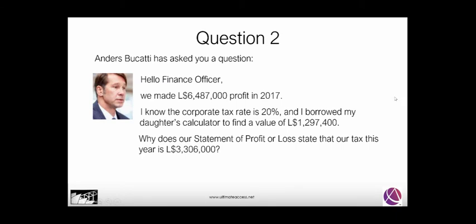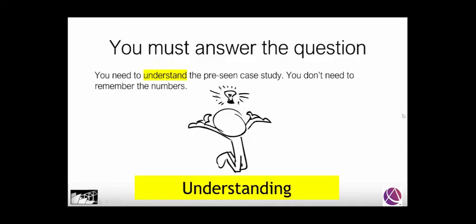Anders Bucati, we know who he is, he's the Chief Executive Officer, and he says, "Hello, Finance Officer, we made $6,487,000 profit in 2017," which he's probably very proud of. "I know that corporate tax rate's 20%, and I borrowed my daughter's calculator to find a value of $1,297,400. Why does our statement of profit or loss state that our tax this year is $3,306,000?" Well, that's the question. You must answer the question. You don't need to remember numbers, but you do need to have the understanding.